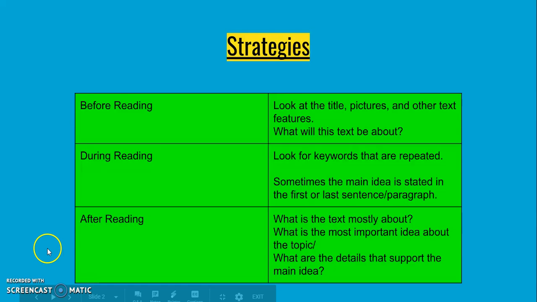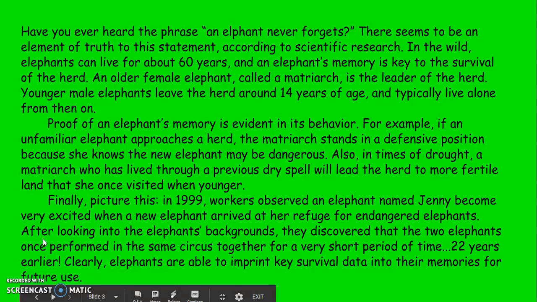So we're going to do some practice. I'm going to read you this short article, and then you are going to determine a main idea of the article and give me 3 supporting details that support that main idea. Okay? Let's get started. Have you ever heard the phrase, "An elephant never forgets"? There seems to be an element of truth to this statement.